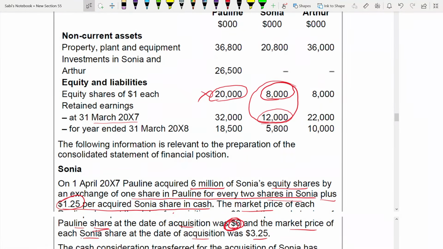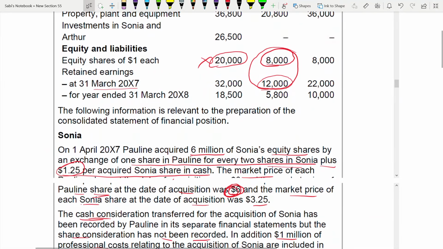So here the market price of each Sonia share at the date of acquisition was 3.25 each share. So for one Poland, every 2 shares in Sonia, every 2 shares. So it will be 3.25 into 2.